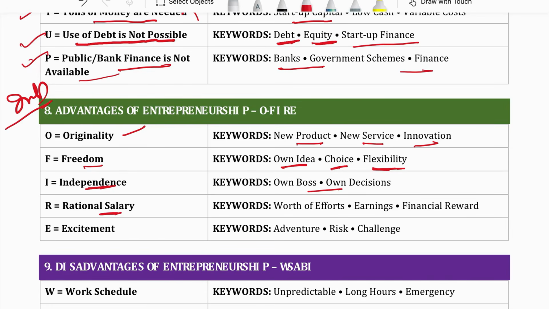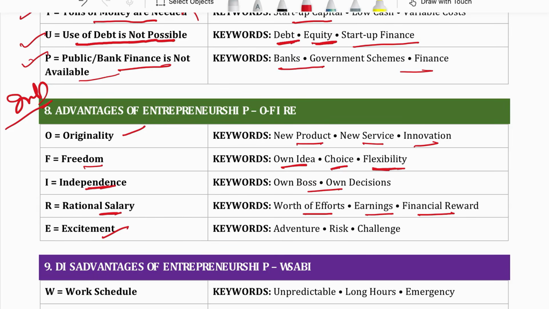Rational salary. See, sometimes when we are in a job we feel like I am doing that much work, I am getting less paid. No such worries in entrepreneurship. You are your own boss, do more work, get more salary, fine. So worth the effort, earning financial reward. Excitement. You are always excited, you are always on an adventure of doing something new. So if you really have a quality of risk taking, you are really a very good person to be an entrepreneur, because you will always be filled with excitement.